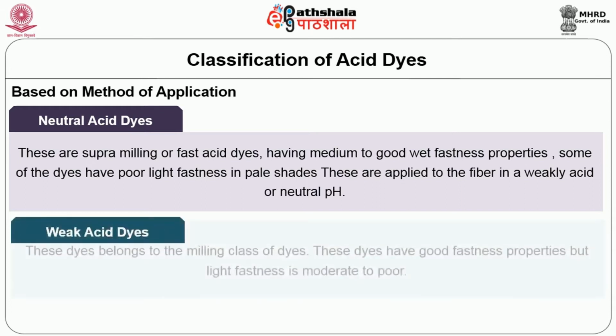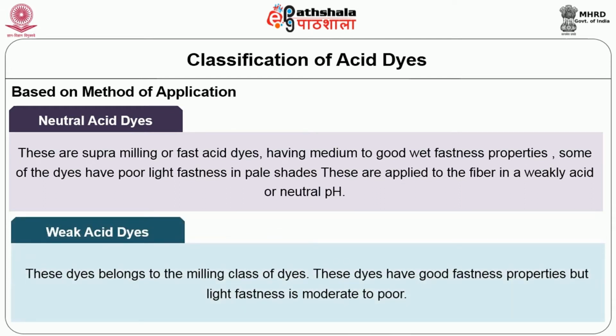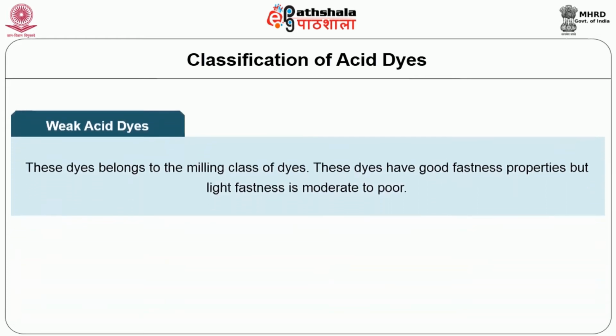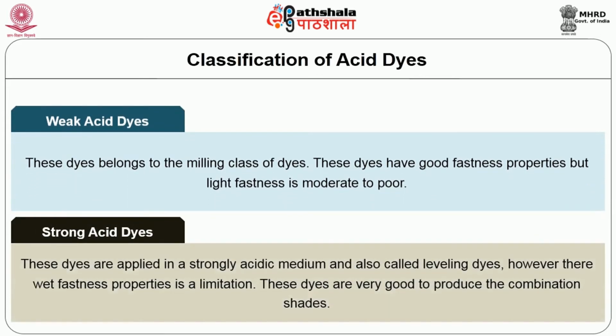Weak acid dyes belong to the milling class of dyes. These dyes have good fastness properties, but light fastness is moderate to poor. Strong acid dyes are applied in a strongly acidic medium and are also called leveling dyes. However, their fastness properties are a limitation. These dyes are very good to produce combination shades.